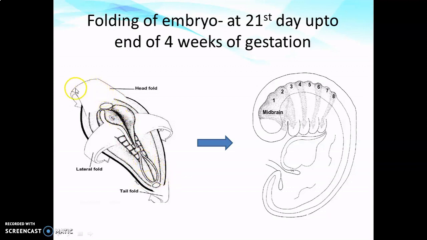Folding takes place in the head region as well as tail region in this plane, that is head-tail axis, as well as in one more plane, that is the lateral plane, as you can see here. So the embryo gets folded in head-tail axis and in the lateral plane to form a structure like this. Hereafter in the development, the embryo will have this particular form.